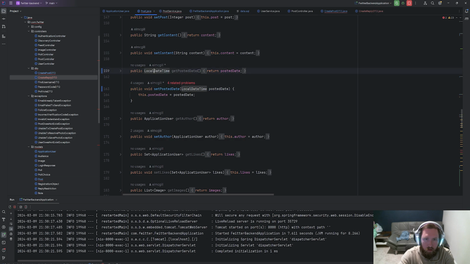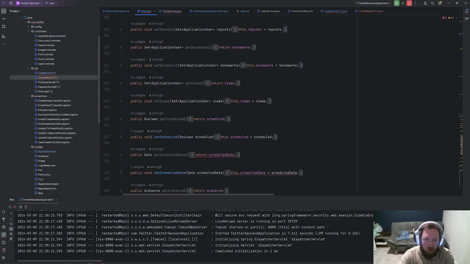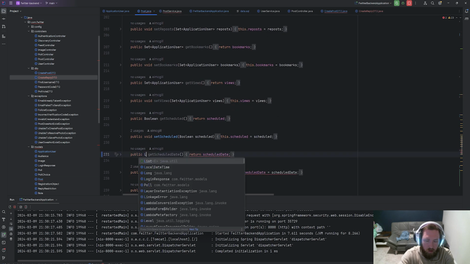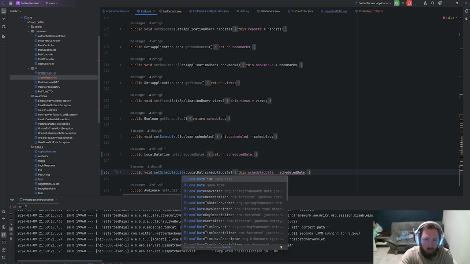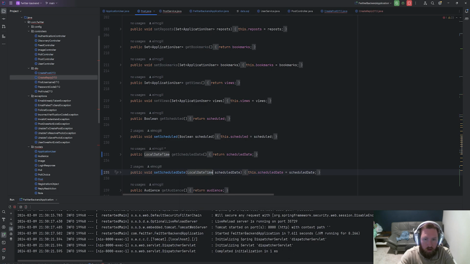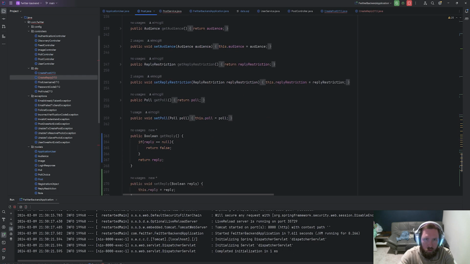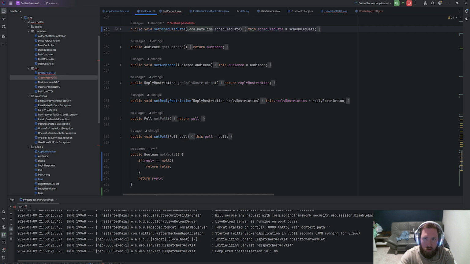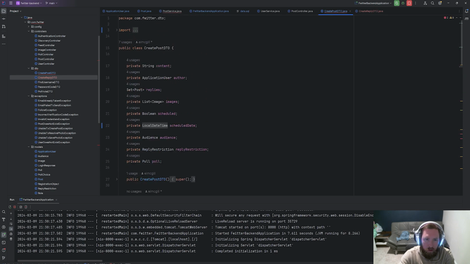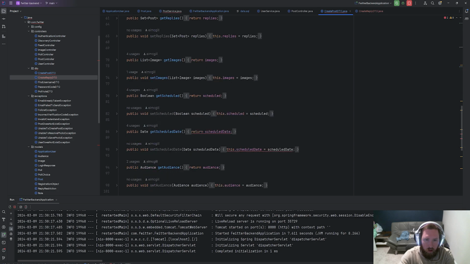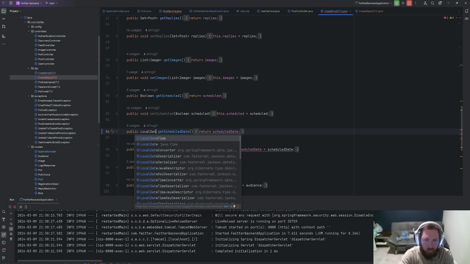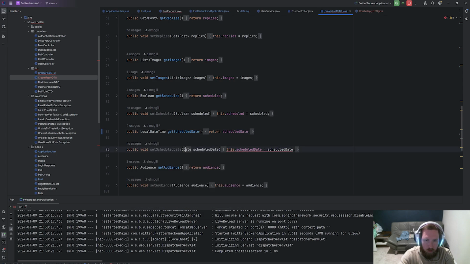Post a date and get post a date, okay. And our schedule date should be a local date time. And then this should be a local date time, because we need the date and time for when it was scheduled. Okay, so now inside of our create post DTO, we don't have the date that this one was created just because we're passing it later. So this one should be a local date time. And this should be a local date time.